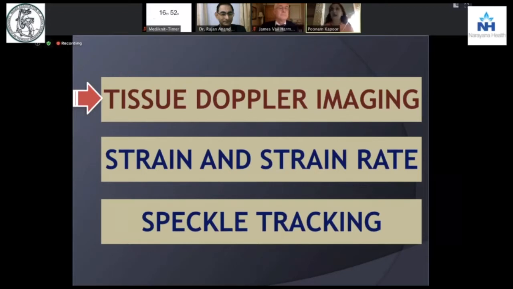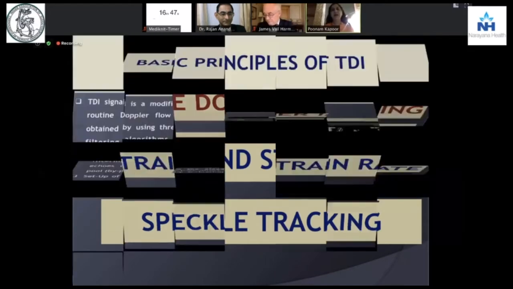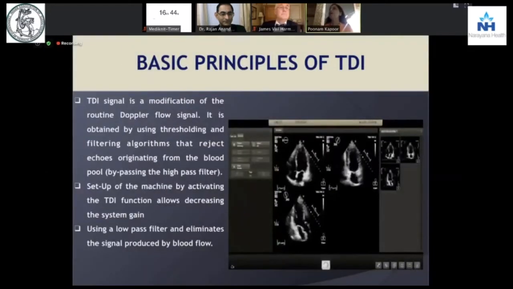Dr. Deepak Tempe, I salute him as a teacher always, has beautifully helped us in telling me a lot about what was happening in tissue Doppler imaging. I would not go into the details, but this video here should tell you that these are the 3 most important images that we need to do, whether it's transthoracic or transesophageal. As we talk about what is tissue Doppler, it is nothing but an advancement over the color flow Doppler that we were seeing. The Doppler shift takes care of the blood flow between the blood and the tissues.